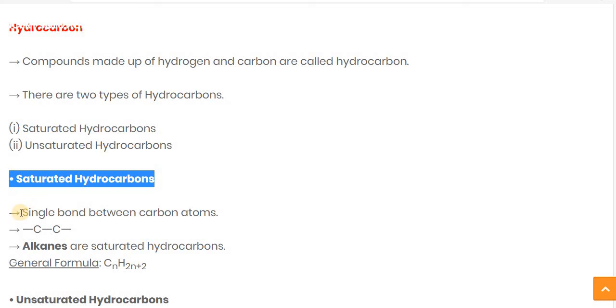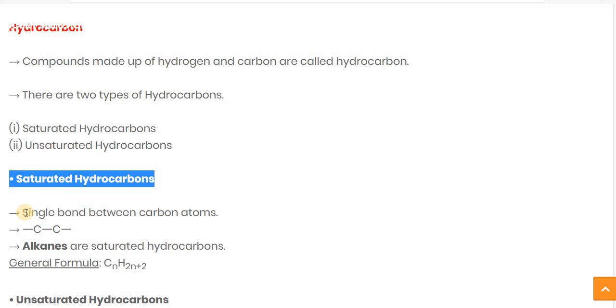Saturated hydrocarbons are those hydrocarbons which possess a single bond between the carbon atoms. Saturated hydrocarbon means a hydrocarbon which possesses a single bond between the carbon atoms.